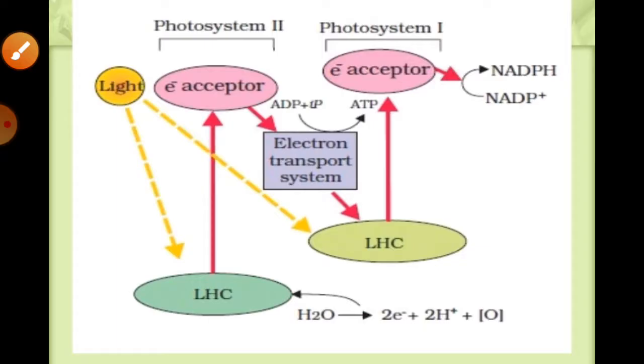Especially in 1960 Hill and Bendall discovered this Z scheme of electron transport. It is a series of reactions transferring electrons, initiating from photosystem II uphill to the acceptor molecule, down the electron transport chain to photosystem I, then excitation of the electrons and their transfer to another acceptor, then finally downhill to NADP+, in order to get the reduction to NADPH, and so this way.